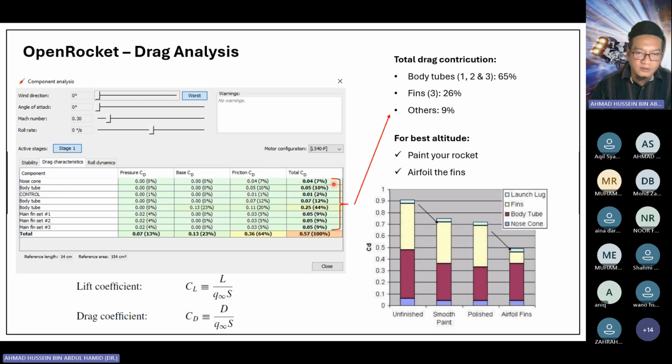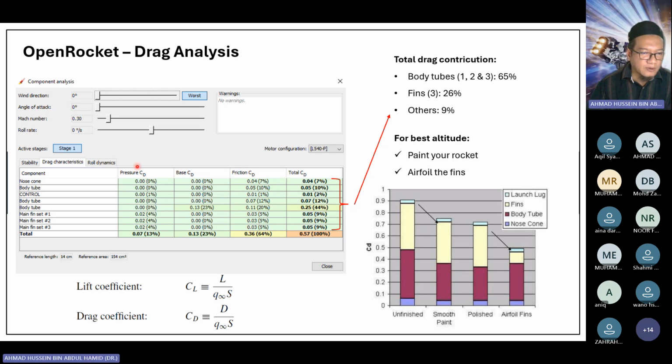So which component of the rocket contributes the most drag? Actually it's the body tubes, body 1, 2, and 3. If you add up, the body tube is 10% here, and then 12%, and 44%, altogether 65%. So 65% of the drag comes from the body tube. Another 26% is from the fins and 9% from other parts. So the body is a major contributor of the drag.